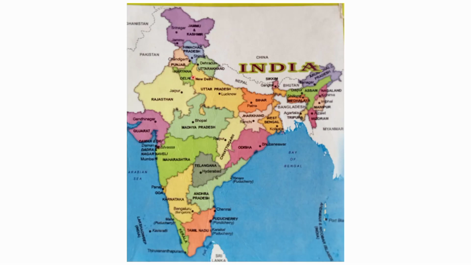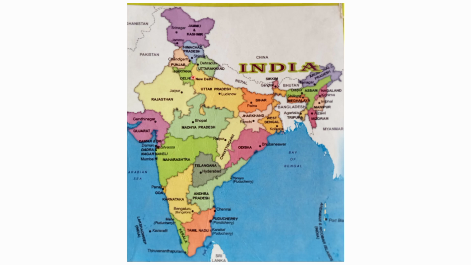Students, which map is this? This map is the India map. We have 28 states in the India map, students. We will see them one by one. Here, Kerala. Thiruvananthapuram is the capital of Kerala. Next, Tamil Nadu. Chennai is the capital of Tamil Nadu.